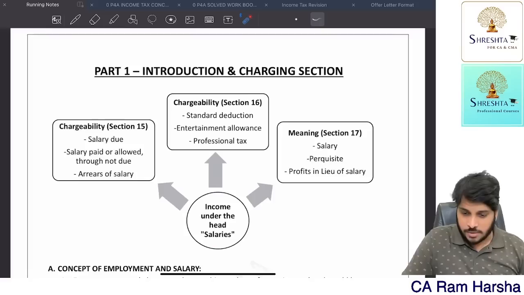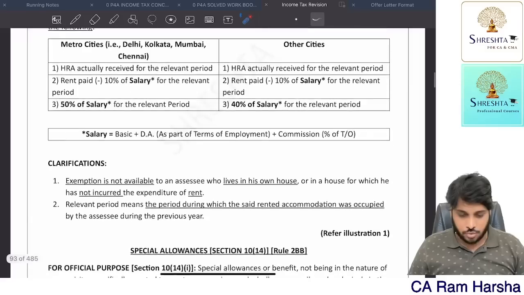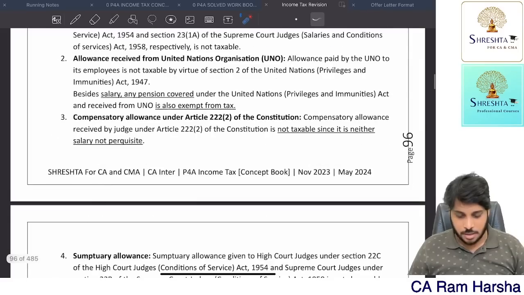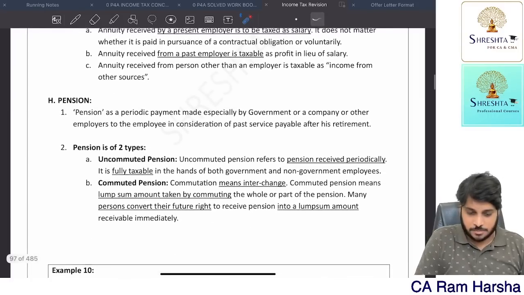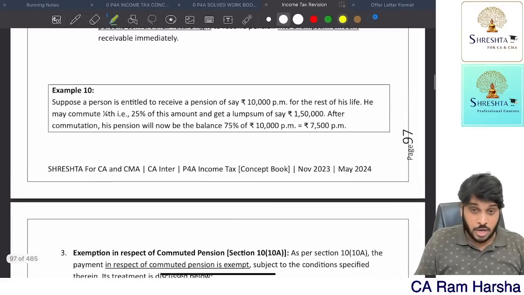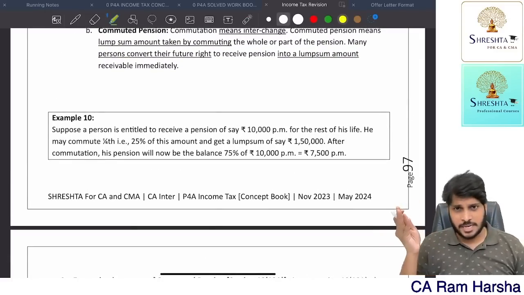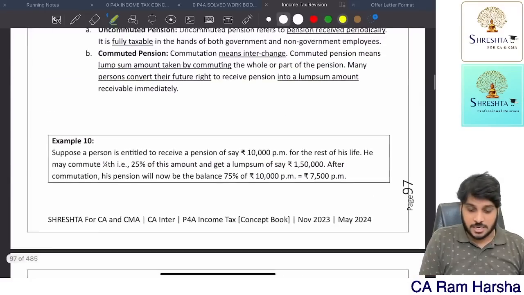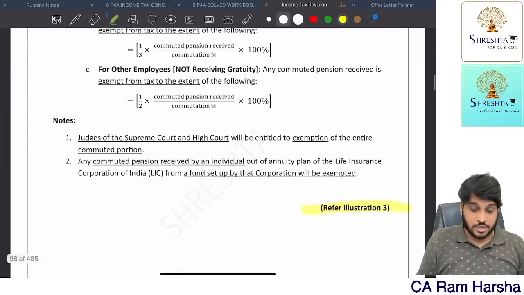By the way, whatever I am explaining, all that is there in the book. You see here, directly I'll go to the gratuity point. So here it is, the pension point is given here itself. Pension, this is our main book. You can download this book in the Shrestha application or even on the website. You go to the website shrestha.cacma.com, there you can download. So pension, commuted pension, uncommuted pension, both I have given. We have even given an illustration. You can solve this illustration.